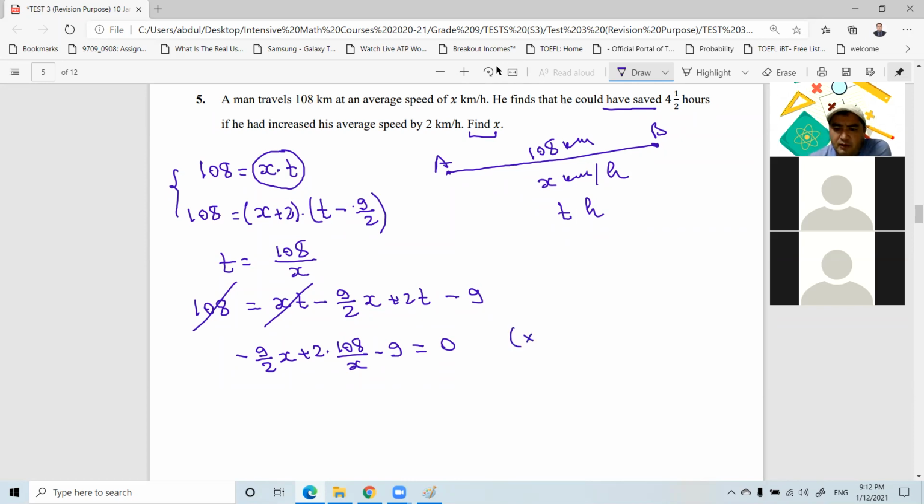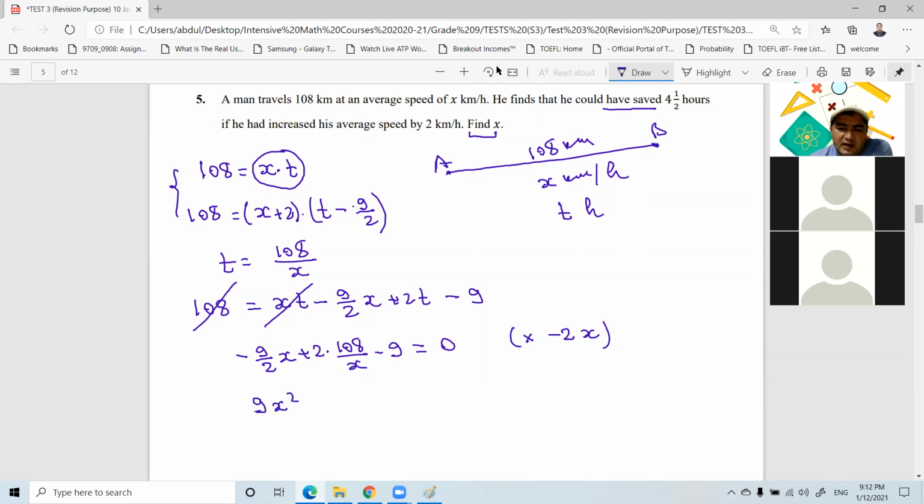So I'm multiplying both sides by negative 2x. Why negative 2x? I want to have a positive coefficient of x squared. Actually it doesn't matter, but usually if the coefficient of x squared is negative, sometimes students may get confused, or they may not see this, and after that they make a mistake. So anyway, if you multiply both sides of the equation by negative 2 times x, negative and negative 2 cancel each other. Here we have 9x squared, right?